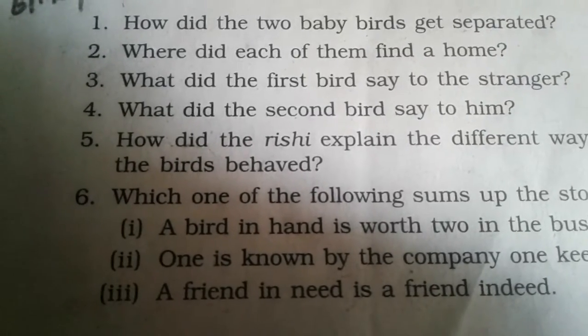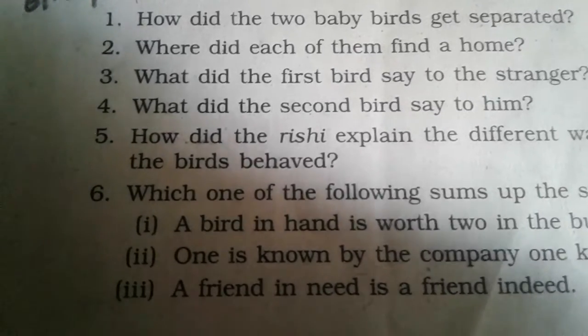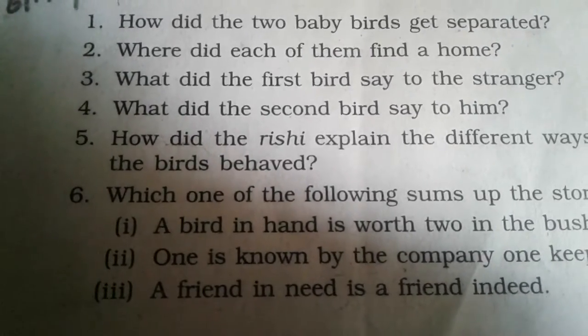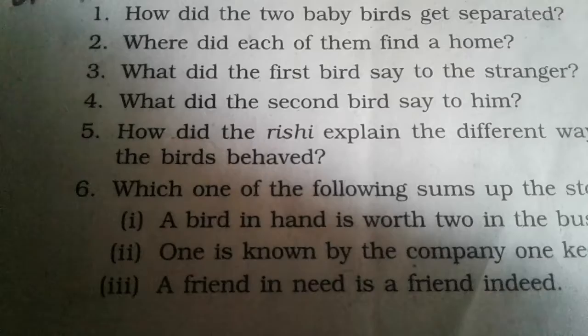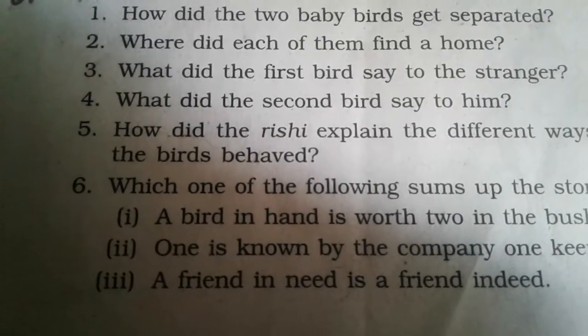The third question: what did the first bird say to the stranger? The first bird saw the stranger, the king. He called the robbers to come quickly and rob the king of his jewels and his horse. The bird had indirectly warned the stranger of the consequences of sitting near the cave.